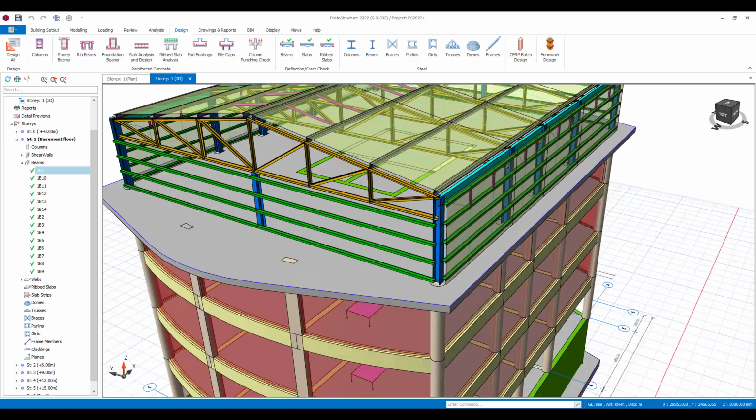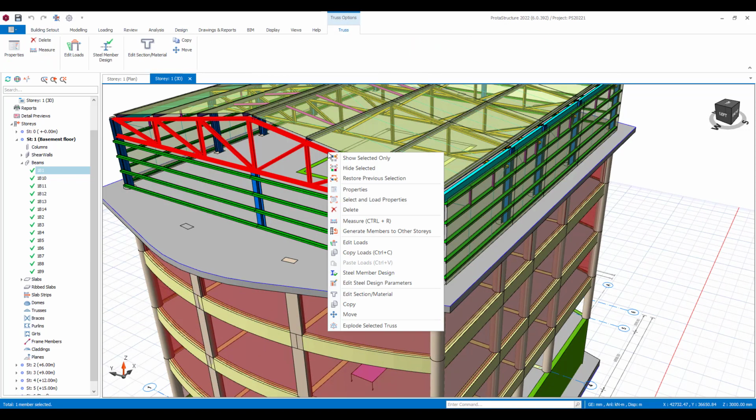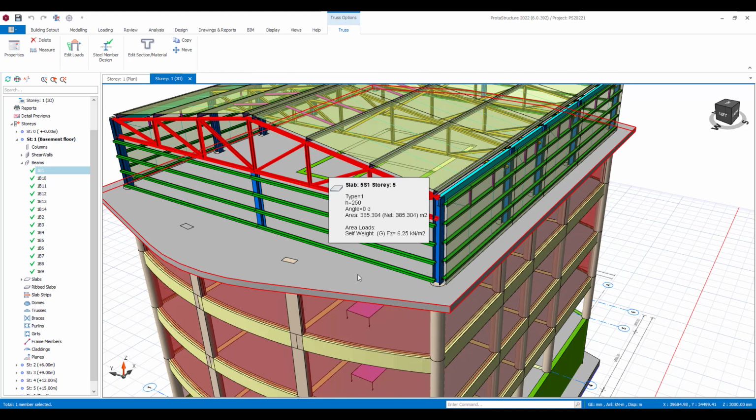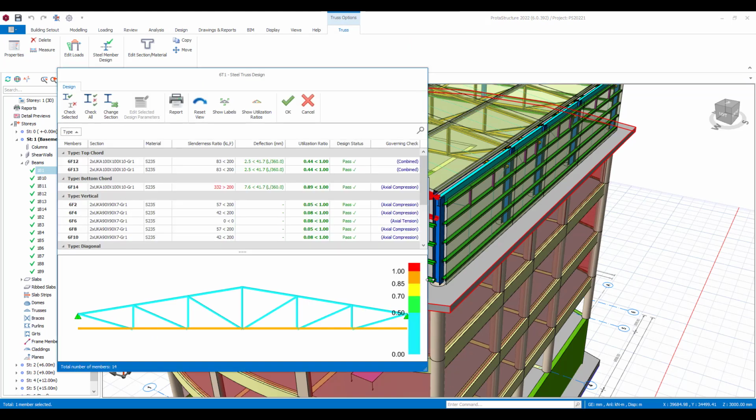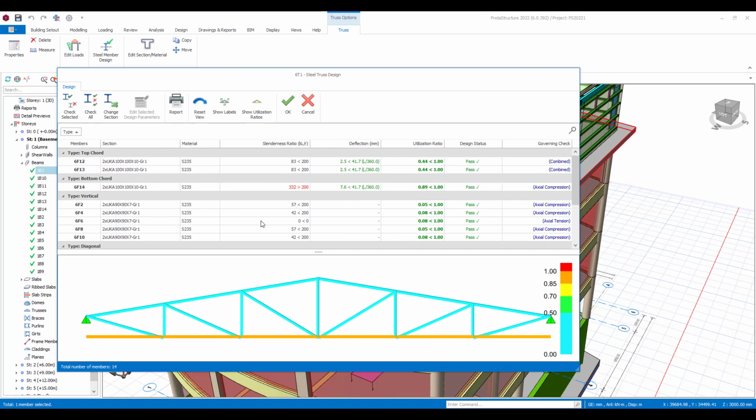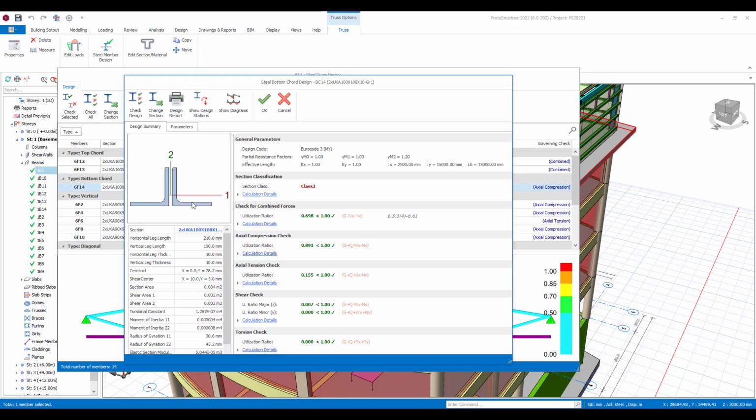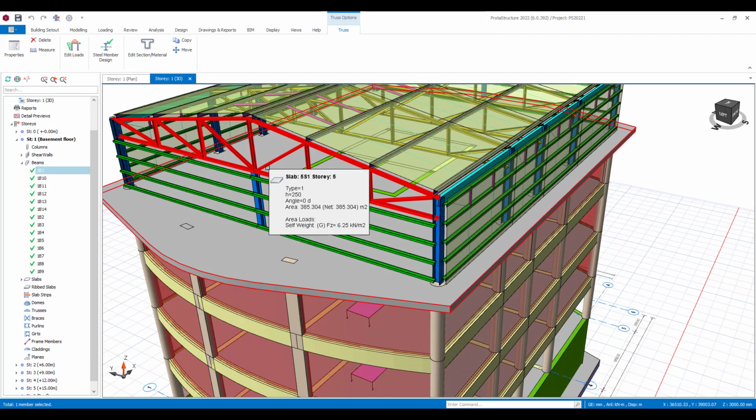I could also similarly check the design for the steelwork. So you can just choose a truss, and you can look at the member design for the truss. The truss is being reported as a member. It will highlight to you things like slenderness ratios where maybe they're not quite satisfying. So in terms of strength provisions, they may have all passed, but maybe slenderness here is not quite there. So you can come in here and make changes on the fly if you wanted to change these sections and adapt them accordingly. It's up to you. It depends on how efficient you wish to be with your design.